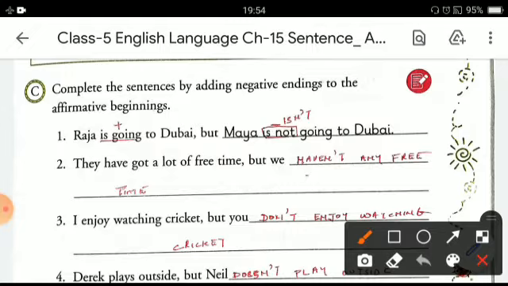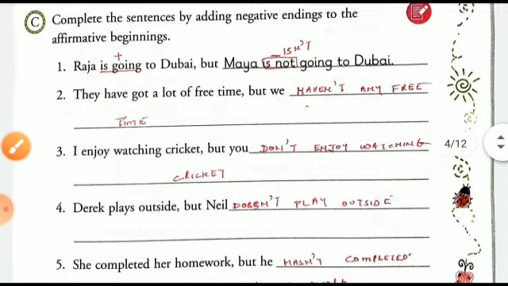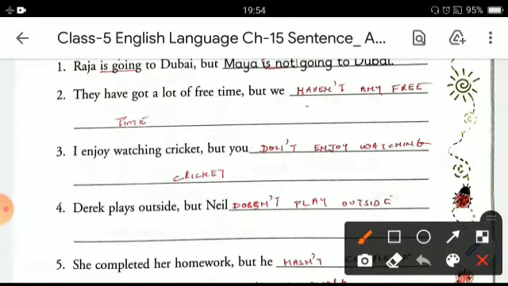The beginning is affirmative and its ending is negative. In this way you can do the next sentence. Here the sentence is, they have got a lot of free time.